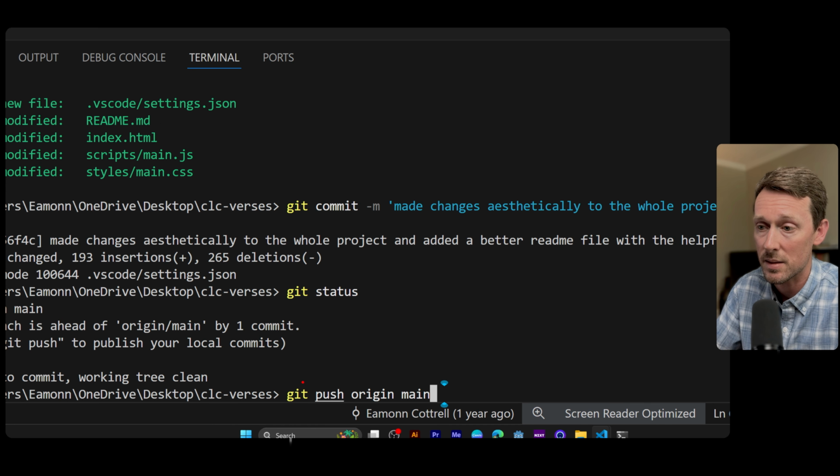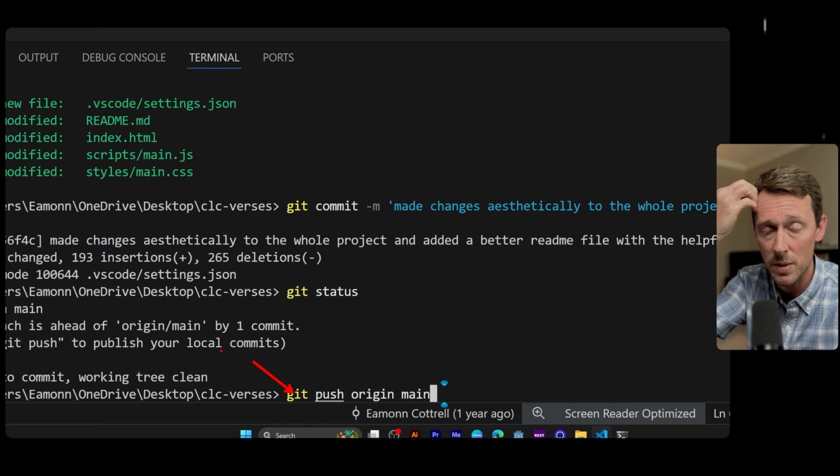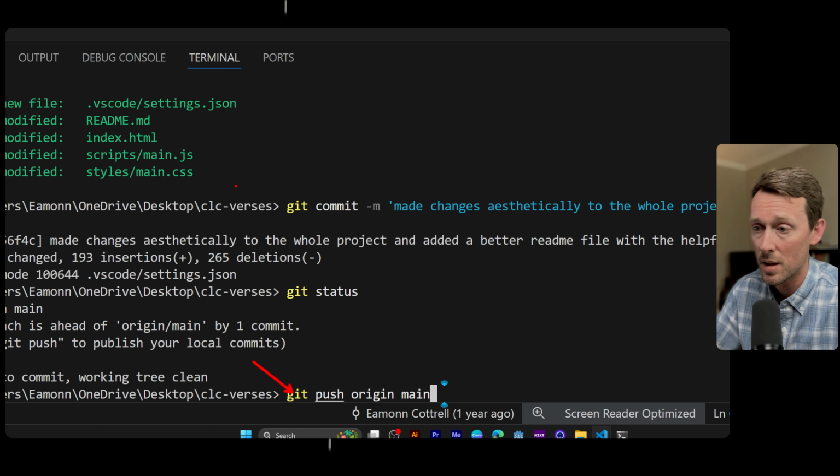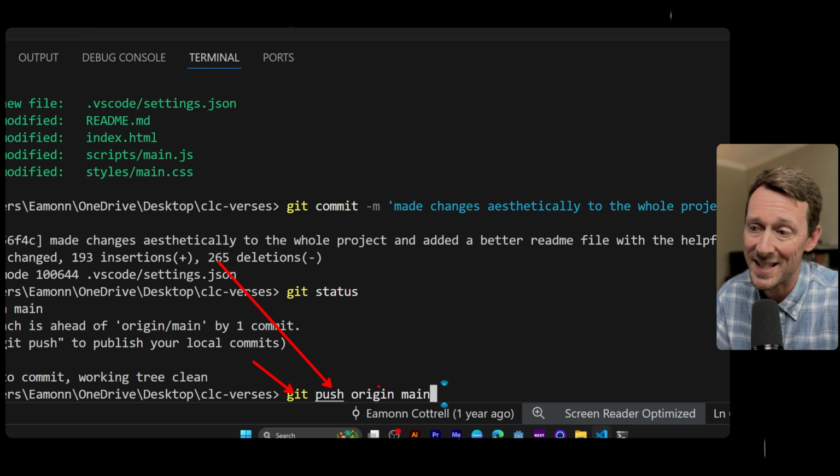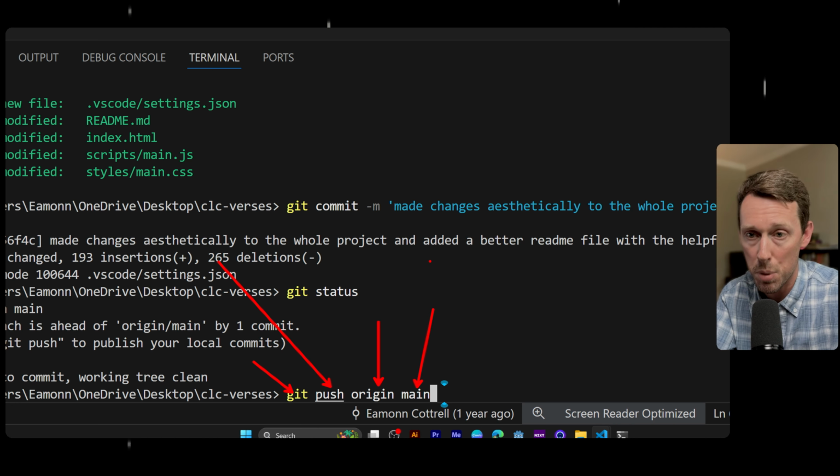So these, again, we preface anything that we do with git with the command git. Push means I'm going to push these changes from my local computer up to the old interwebs on GitHub. And now I'm going to tell it where to push it. So origin main is the main branch of what I am working on.